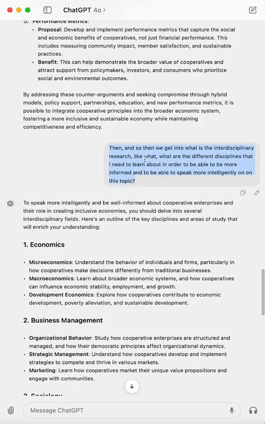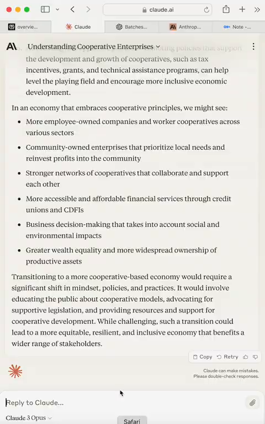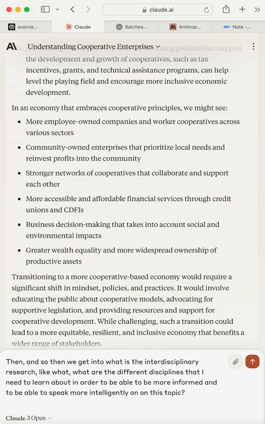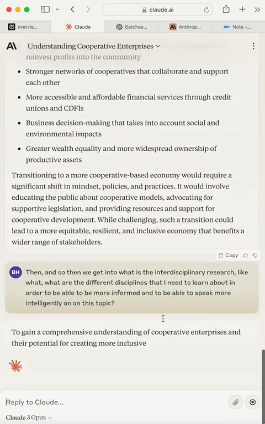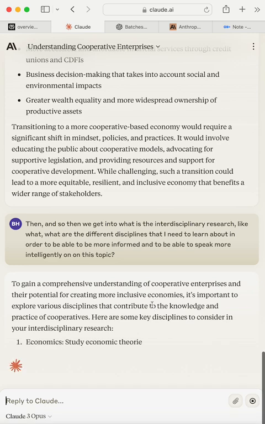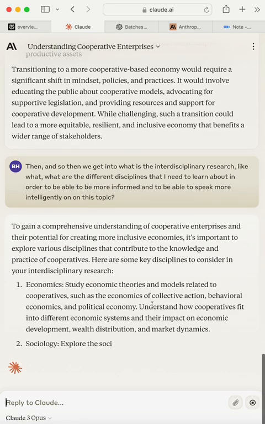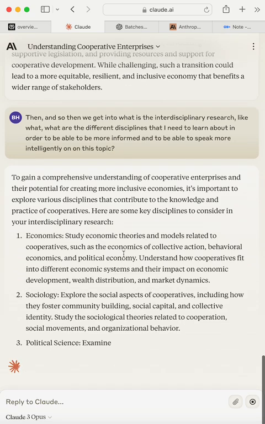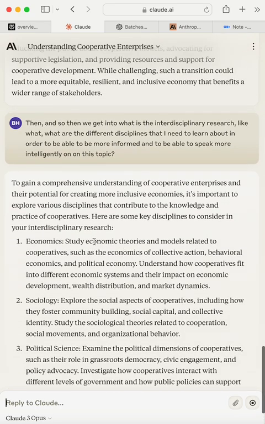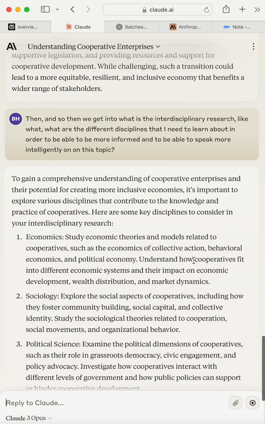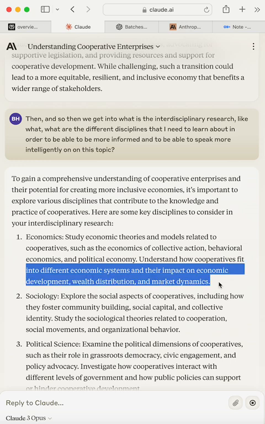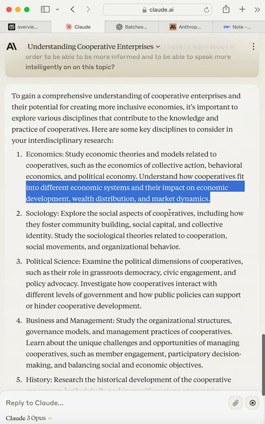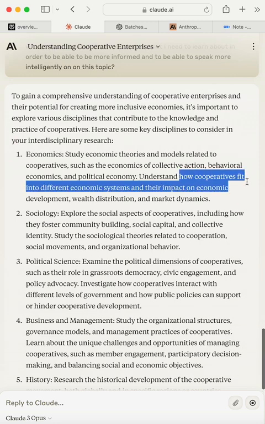And I like to put them in different places. Here are some ideas to gain a comprehensive understanding. Economics. And this is even giving more detailed economics: collective action, behavioral economics, and political economics. Understand how cooperatives fit into different economic systems and their impact on economic development and wealth distribution. This is great, directionally. And so here's where you say, how cooperatives fit into here.